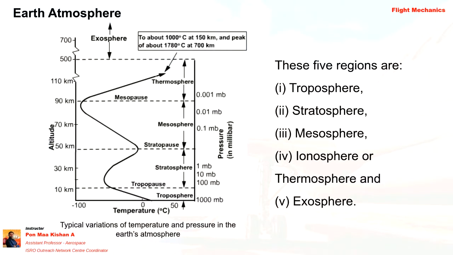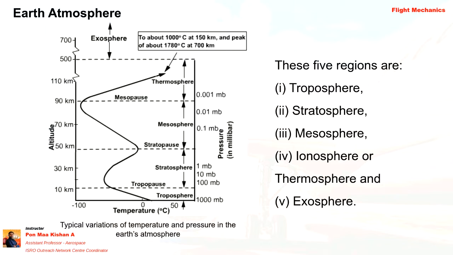Now, Earth atmosphere. The image I have used here is from IIT Madras, and there are some deviations compared with other images, for example if I take images from NASA or the FAA or any other organization. The graphical representation varies because of the location where each organization calculated the Earth atmosphere.